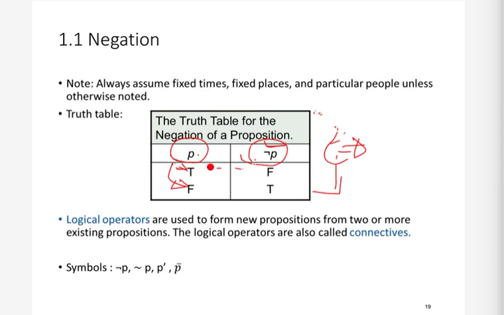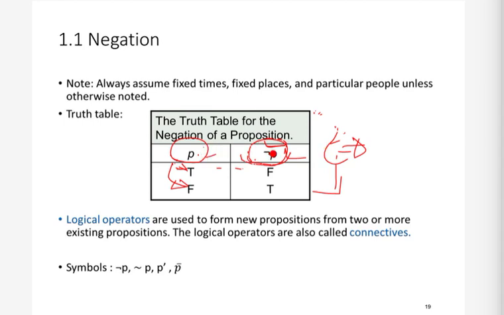For example, if I say some proposition P is: my name is Deepak, we know that that is true. Now what will be the negation of P? The negation of P will be: my name is not Deepak. Of course, that is false. So basically if P is true, then the negation of P will be false, and if P is false, then the negation of P will be true.